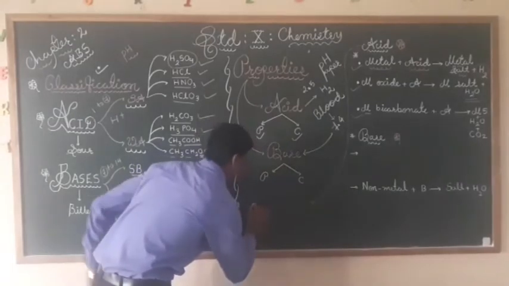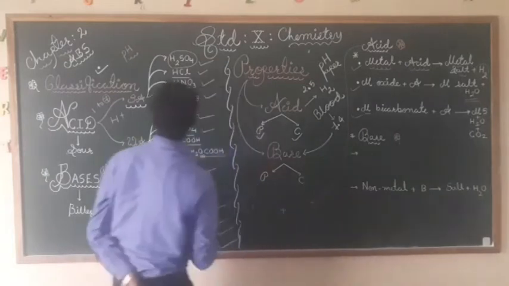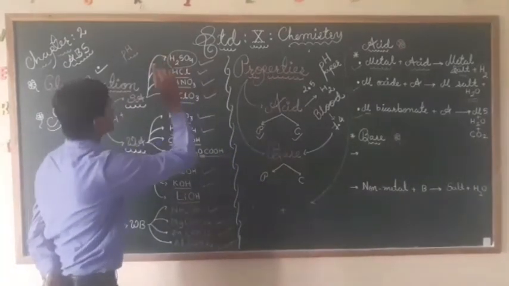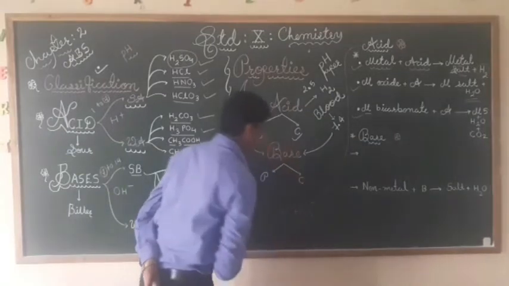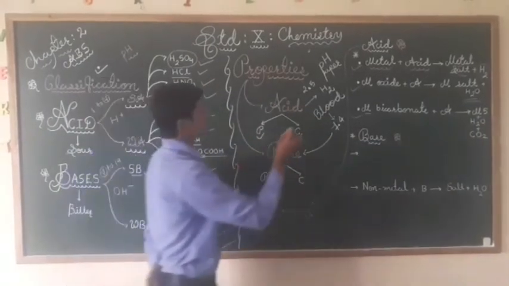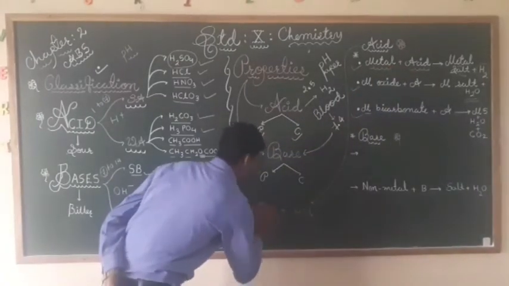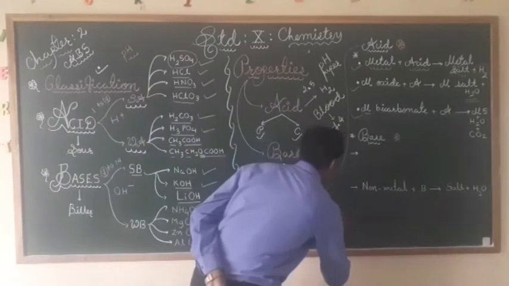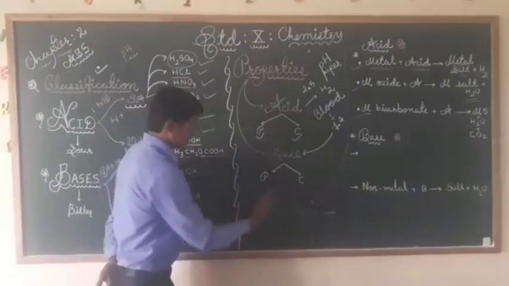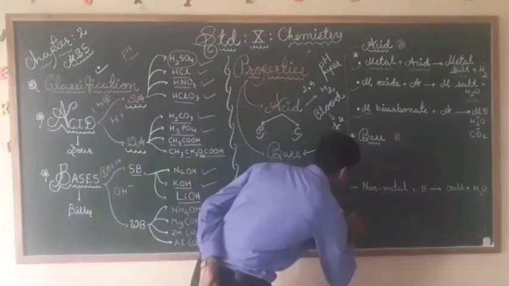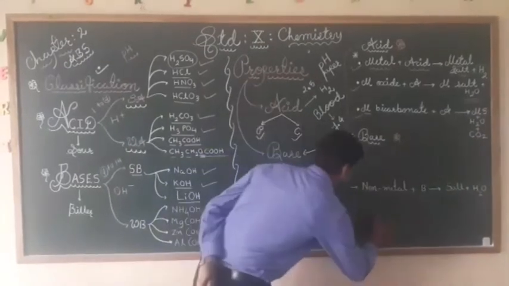Metal. Suppose I can take acid. I can take here one acid, that is HCl. I will take HCl. Then the metal I will take is Na. So it will give us metal salt, NaCl, and it will release hydrogen, H2.